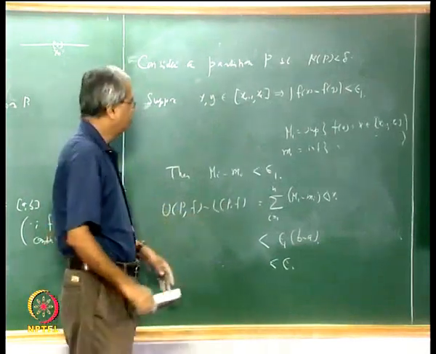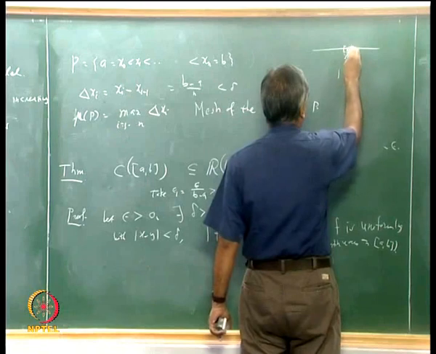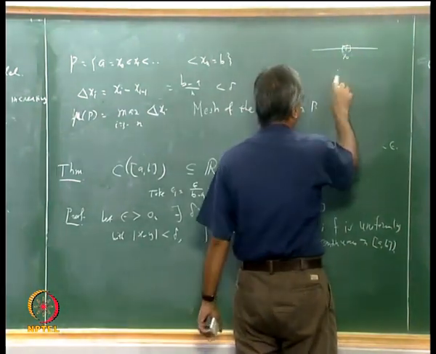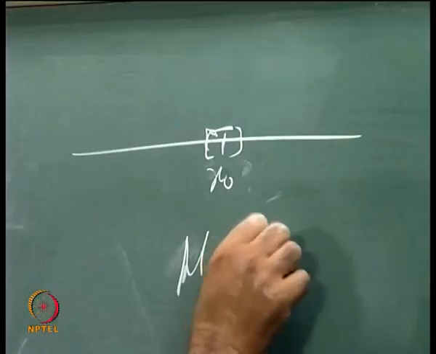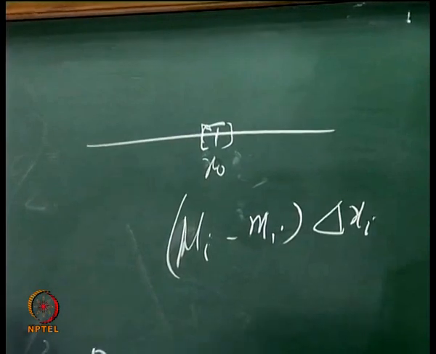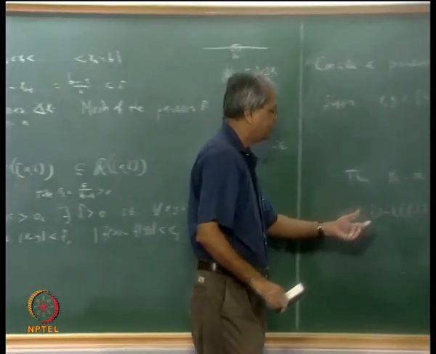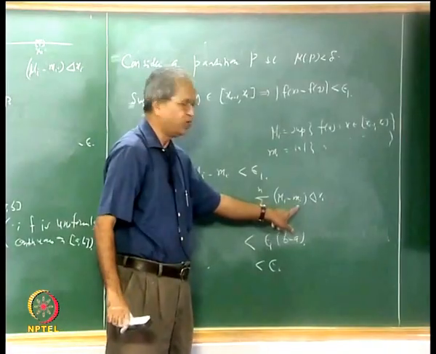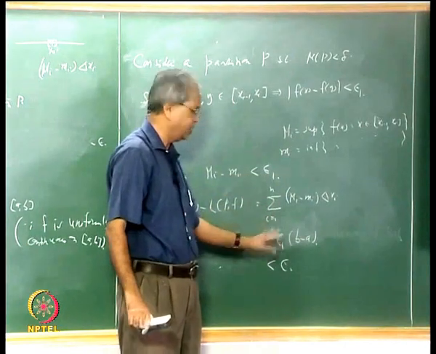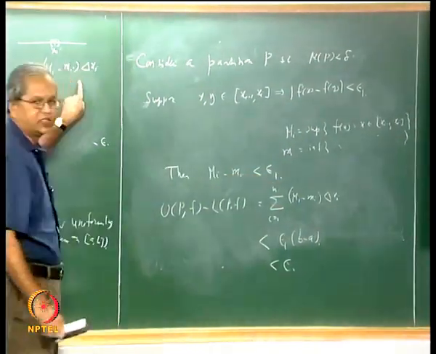Now what will be the contribution to this UPF minus LPF? Suppose this is delta xi, the ith subinterval, then the contribution from this will be Mi minus mi times delta xi. Now for all other intervals we can make this Mi minus mi less than epsilon by b minus a, for every other subinterval. We cannot do it for this particular subinterval.